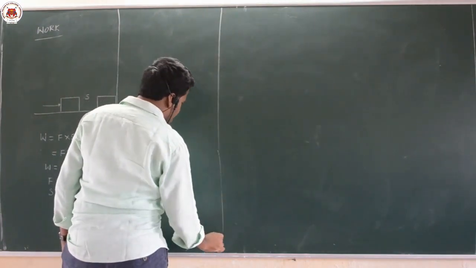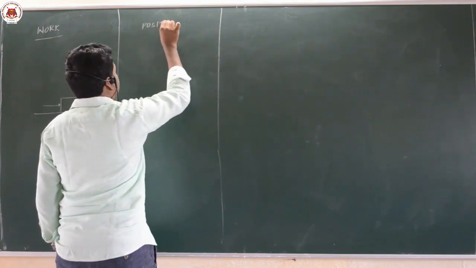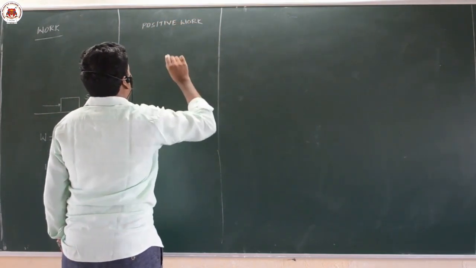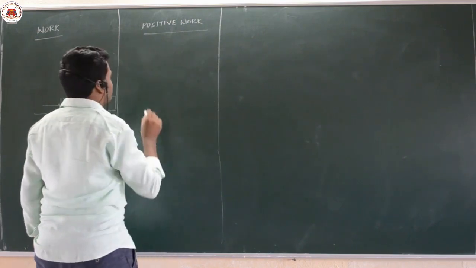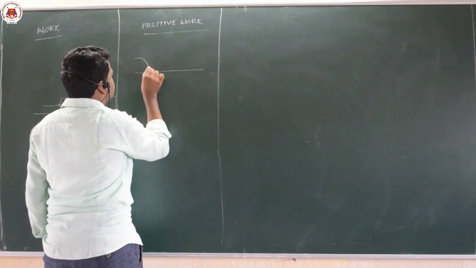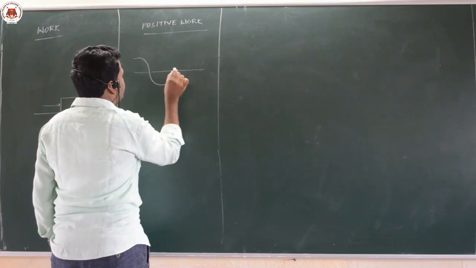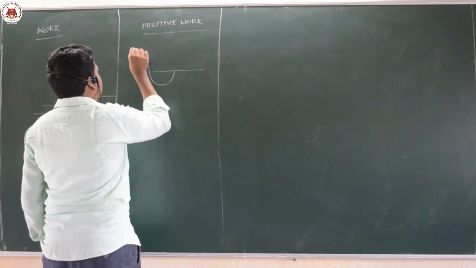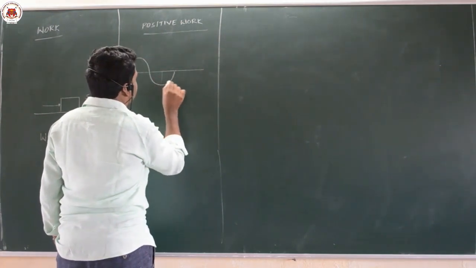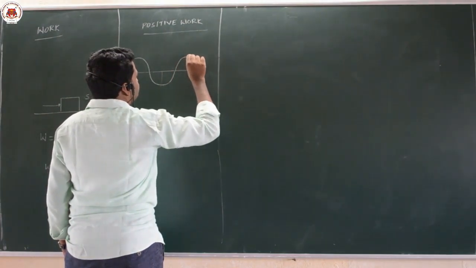And next, positive work and negative work. Positive work depends upon the value of cos theta. Cos 0, cos 90 is 0, again from 90 to 180, as well as 180 to 270, cos values are negative, then again it is positive.